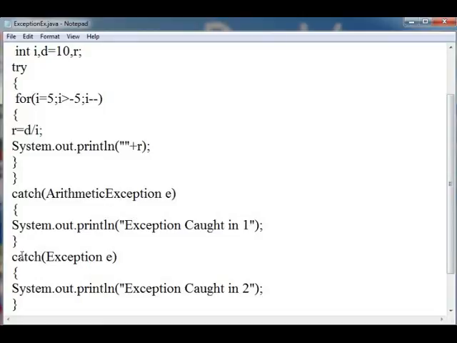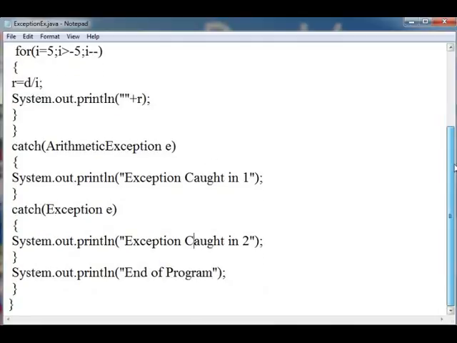If there may be another error which is not caught by this, it will come here. This is the Exception class, which is the parent class of all the exceptions. It can catch all the exceptions which can be of other types, and it will write "exception caught in 2". This catch block must be written at the end of all the other catch blocks, because it will catch all the exceptions. If it is written first, then it will catch the exception and handle it, and no other catch block will be checked, because the catch blocks are checked in this sequence.